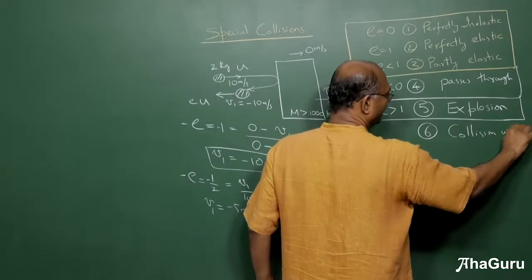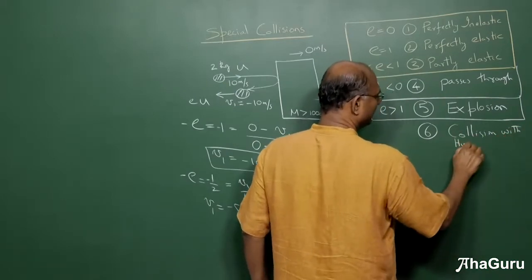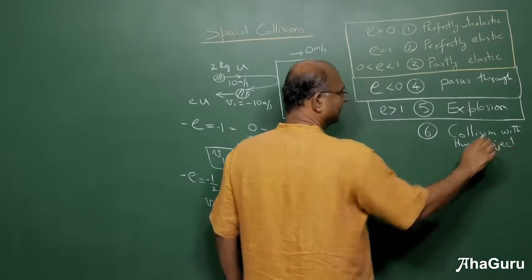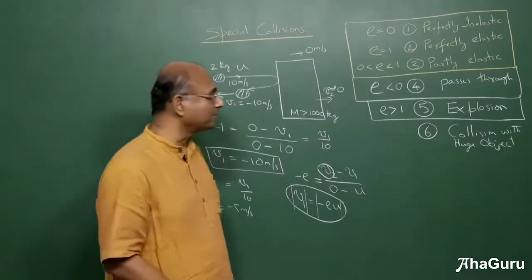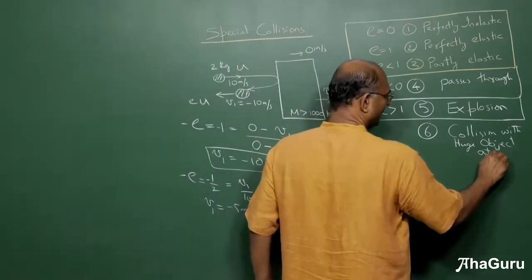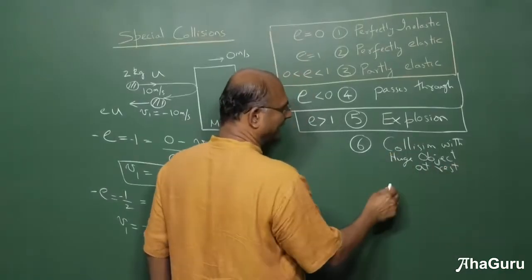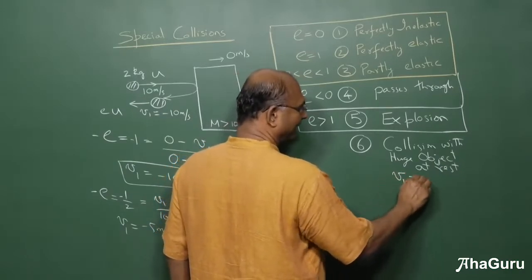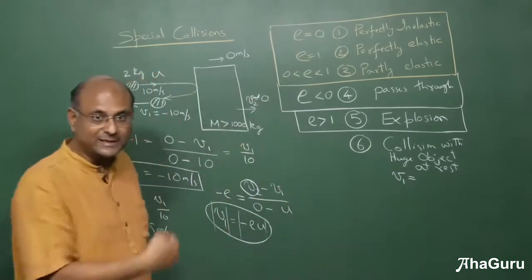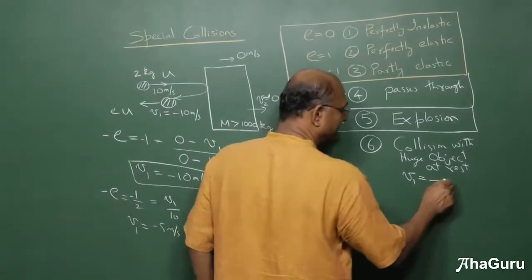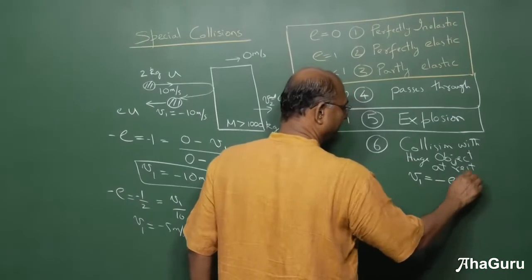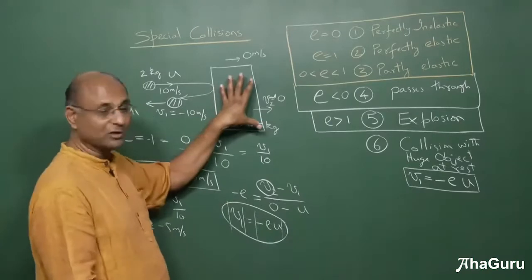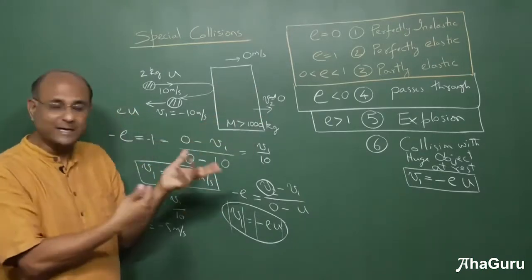It need not be a wall, but a huge object at rest. It could be a wall, it could be a truck. Then your final velocity V1 is going to be in the opposite direction, and its speed is E times the initial velocity. And what about V2? V2 is 0, so the object does not move. That is an obvious statement, right?